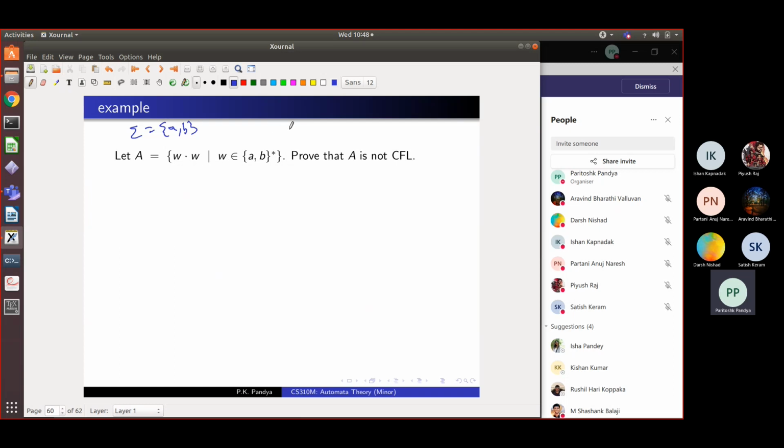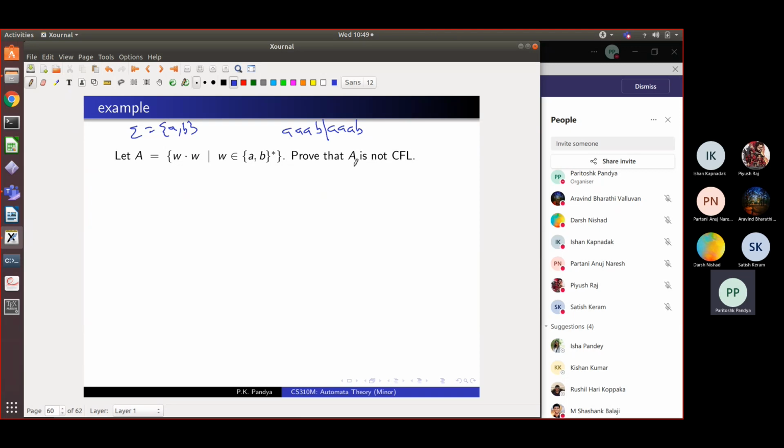I could have A, B, A, B, A, B. So I can split this word into two parts such that the first part is the same as the second part. This is called the WW language. And my claim is that this is also not context free.